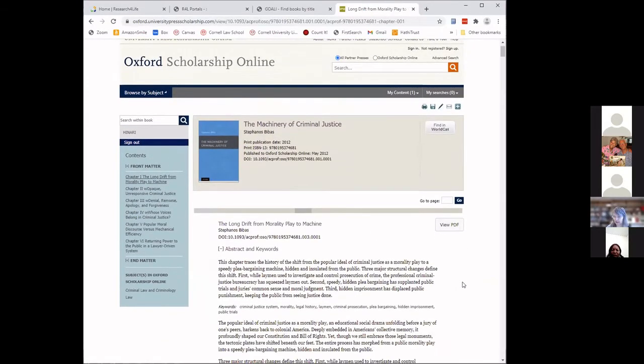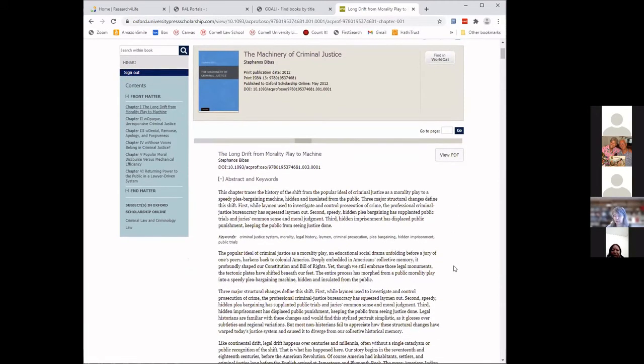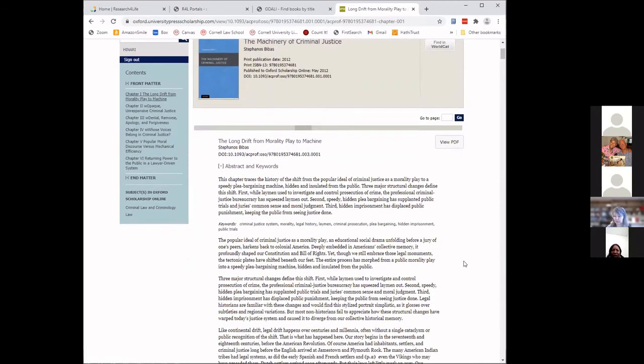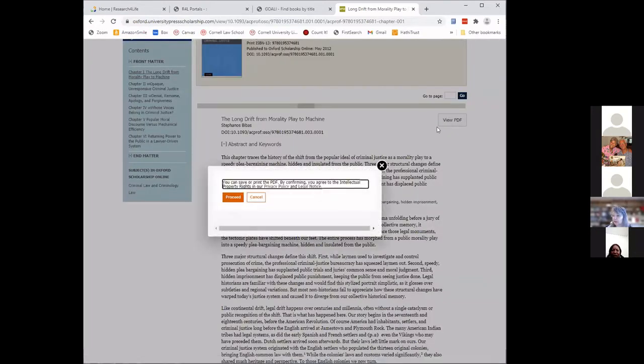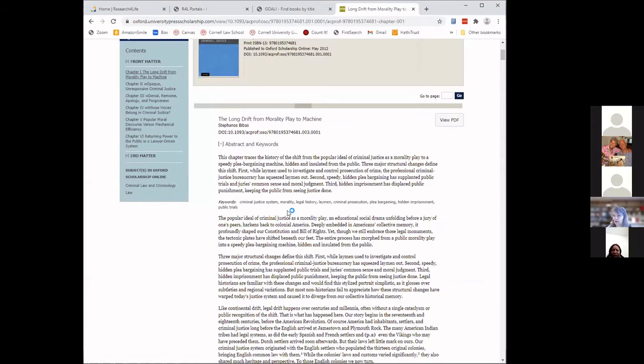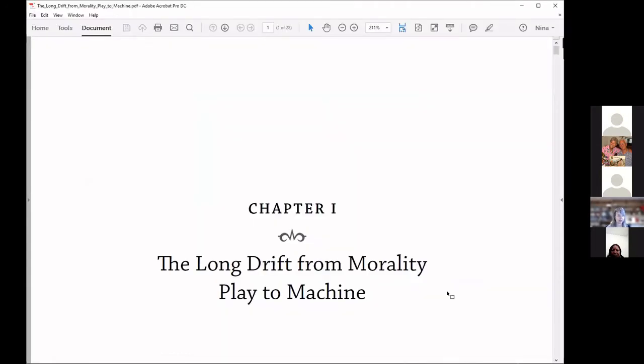And now when I look at the chapter, The Long Drift from Morality Play to Machine, I see that my article is there. Notice that I can view the PDF. So I can view an image of this book, and I can download it for use offline.